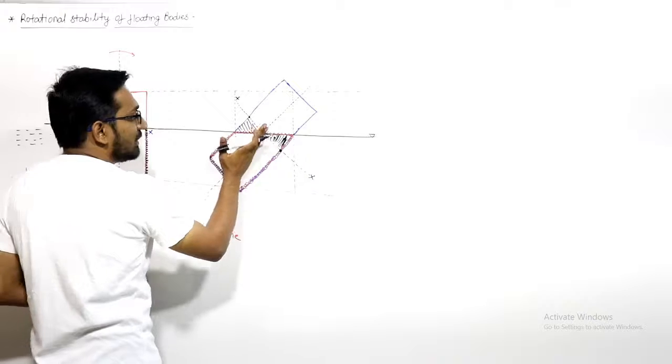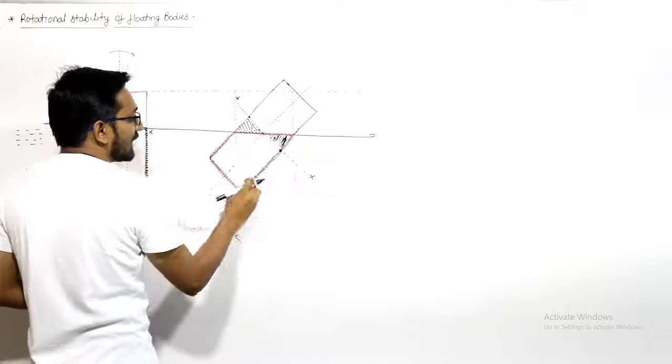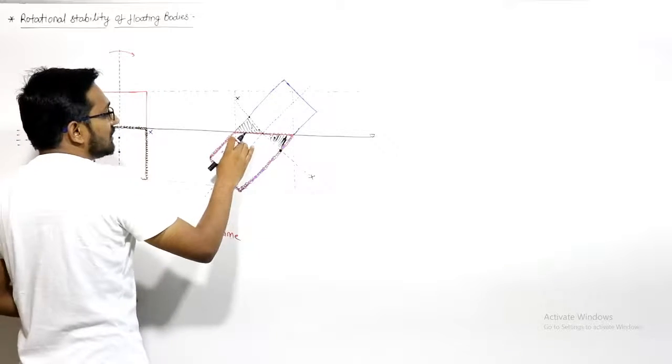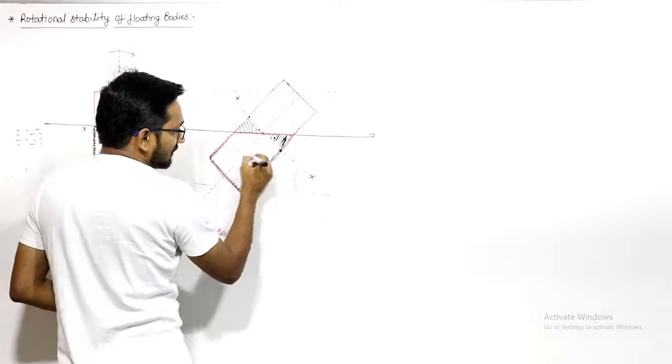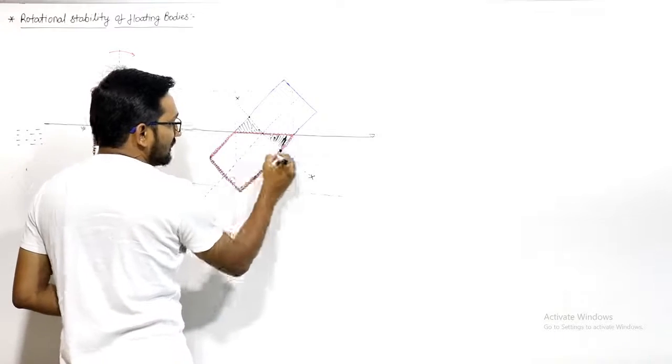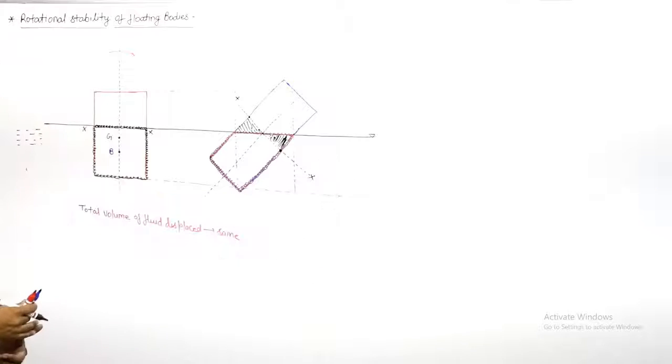Fluid displacement will be more towards the right side. The mass distribution will be more towards the right side, and the mass distribution is less here. So the center of buoyancy will shift in this direction, right, towards right.